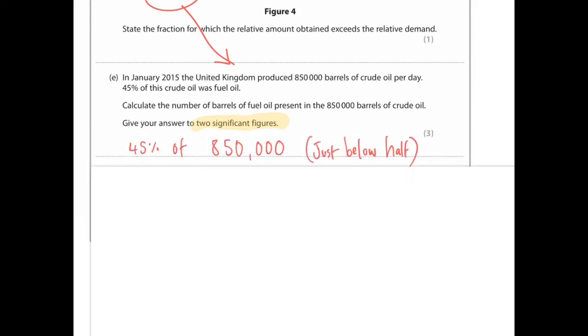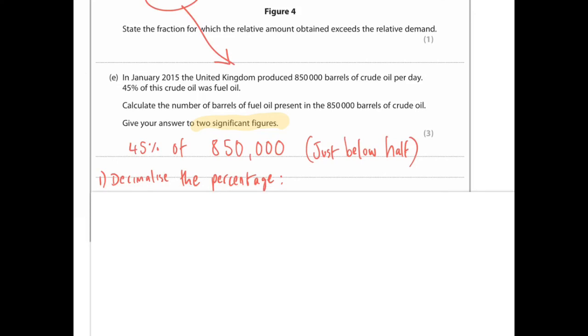So 45% of 850,000 is basically just below half. 50% would be half. I say this because it's really important to have a mental idea of the answer you're going to get, because then you'll know if you're right or completely wrong. So we know it should be roughly 425,000, just below, so roughly 420,000-ish.